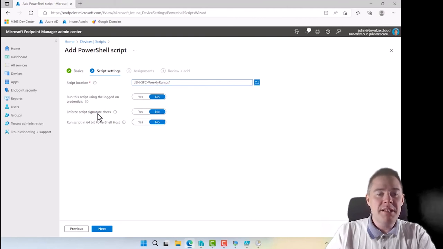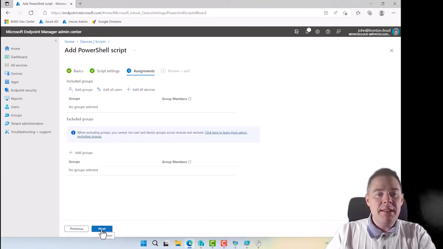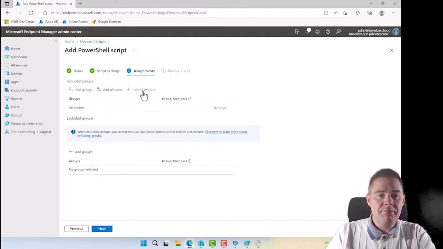Enforce script signature check. Definitely we don't want that, because that's going to fail. Do we want to run this as 64-bit? Yes, that works perfectly fine. So we go next. Then we do assignment. I want this actually on all devices, so I'm going to add it to all devices. You could scope it to a group, of course, if you want. And let's review and add.